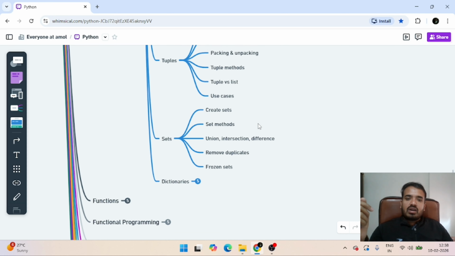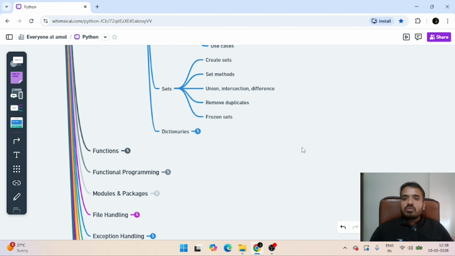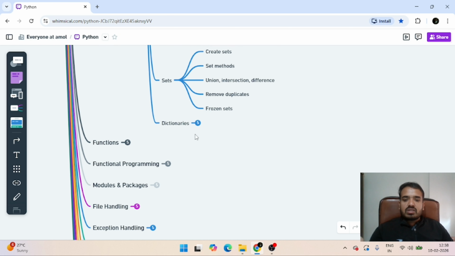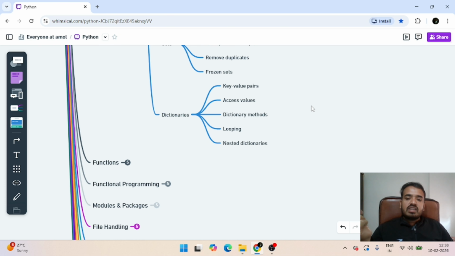सेट में वी हैव हाउ टू से क्रिएट सेट्स, सेट क्या है, सेट मेथड्स, यूनियन, इंटरसेक्शन, डिफरेंस बिटवीन सेट्स. Then how to remove duplicates from list, I'll try to cover that. There's some frozen sets, what are those. Then in dictionary is the thing we already know in the Java, that is we use the hash map, right, that stores data in key and value mapping. Suppose here the key is name and value would be like amol, like name, again like dob, my date of birth.